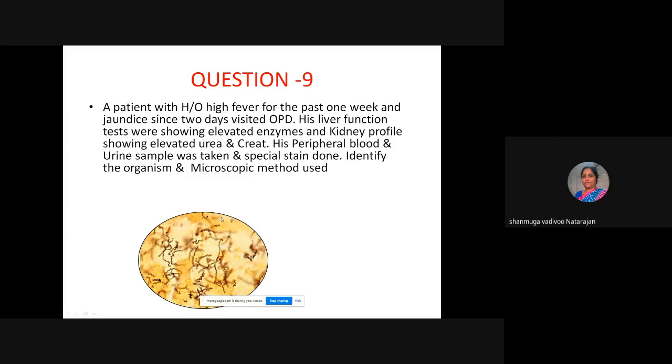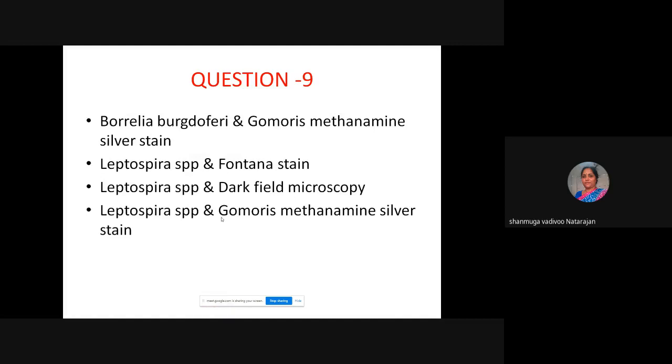Typically the microscopic picture points towards Leptospira. Borrelia burgdorferi is ruled out because this is not the clinical scenario. Okay, so the answer is Leptospira species and Fontana's stain. So shall I go to the next question?